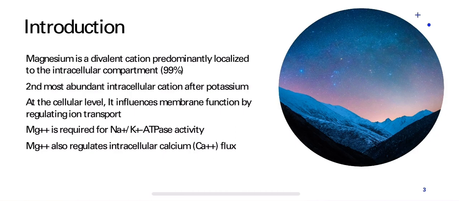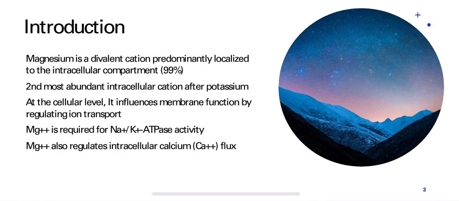It is required for Na-K ATPase activity, which maintains the transmembrane gradient for sodium and potassium. Magnesium also regulates intracellular calcium flux by competing for calcium binding sites and influencing intracellular calcium transport. It is an essential cofactor for most ATP requiring processes and is also useful for DNA synthesis, activation of gene transcription, initiation of protein synthesis, and regulation of energy metabolism.